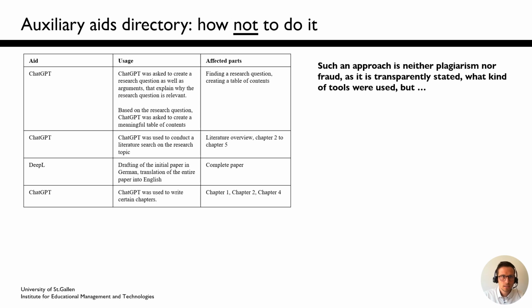In this case here, someone used ChatGPT to create first a research question and then based on that a table of contents. In addition, ChatGPT was used to conduct a literature search and after that to write the entire chapters 1, 2 and 4. What do you think? Is it okay to work like this? What might be the problem if you follow such an approach? I give you 10 to 20 seconds to think about that.